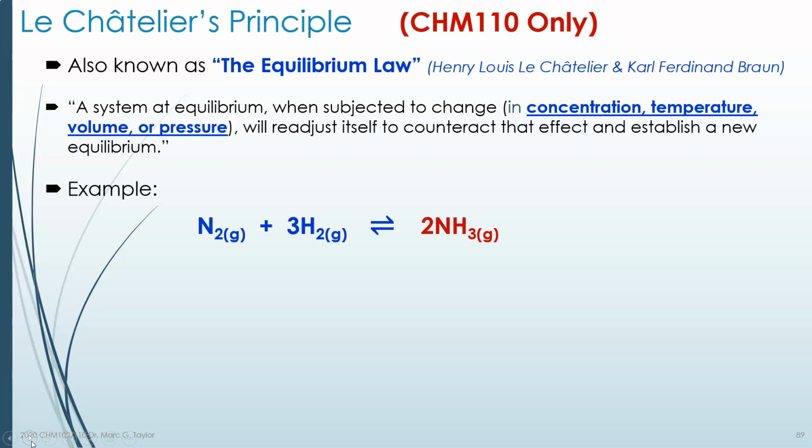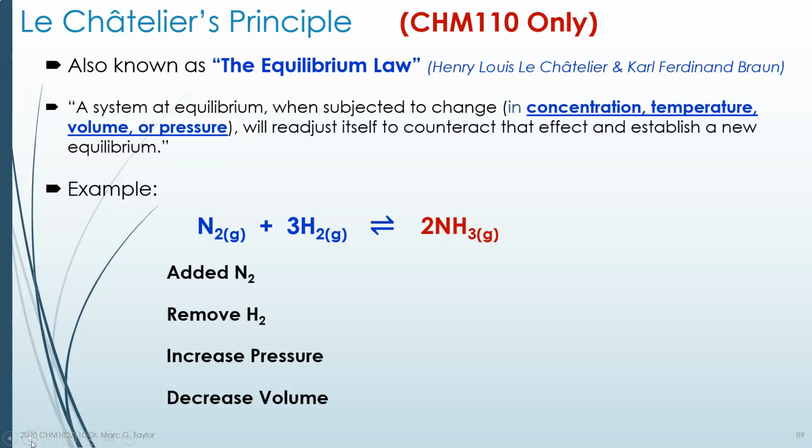So, for example, the famous Haber-Bosch reaction I've shown you a couple times before. We have two reactants, nitrogen and hydrogen gas, to produce ammonia gas. And you'll notice all three are gases, so they are part of the mathematical calculation for equilibrium. So we look at all three. Let's ask ourselves, what will happen to the equilibrium? Will it be pushed to the left? Will it be pushed to the right? In other words, will it favor more products or more reactants if I change something, or will it have no effect at all?